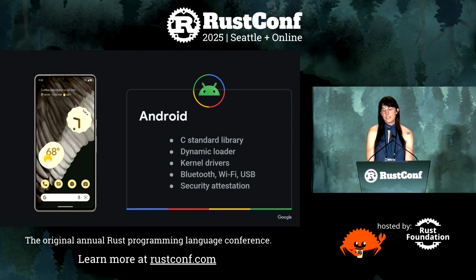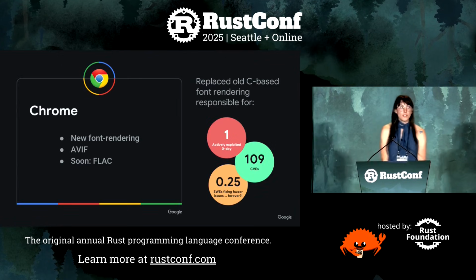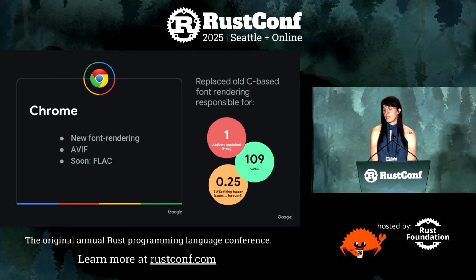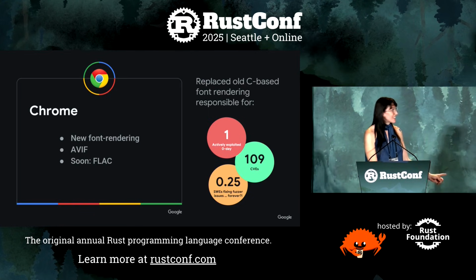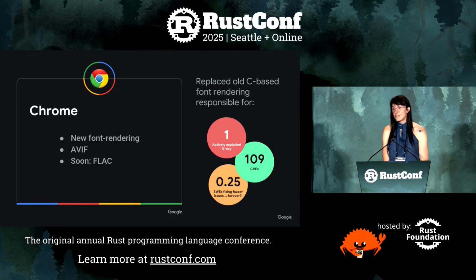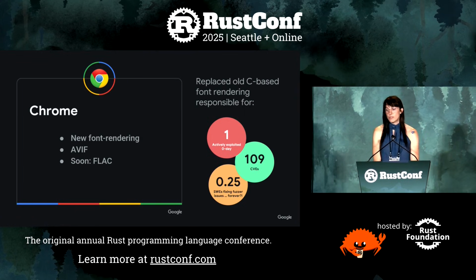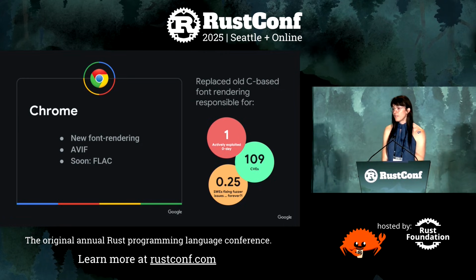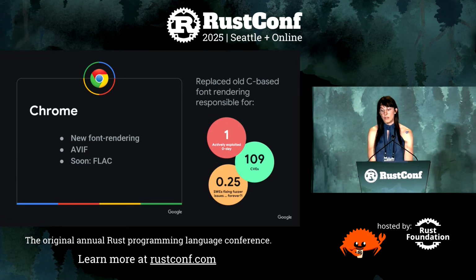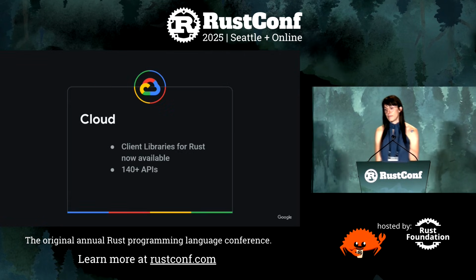This is a big step towards improving the reliability and security of one of the world's most popular operating systems. We've also replaced Chrome's C-based font rendering stack with a new one written in Rust. The old rendering library, FreeType, has been the source of 109 CVEs and one actively exploited zero-day vulnerability. Since switching to Rust, we've greatly reduced our security maintenance burden. We've also replaced libavif with a Rust-based drop-in replacement called CrabbyAVIF, and we're looking to adopt Rust for other codecs as well, including FLAC audio decoding.